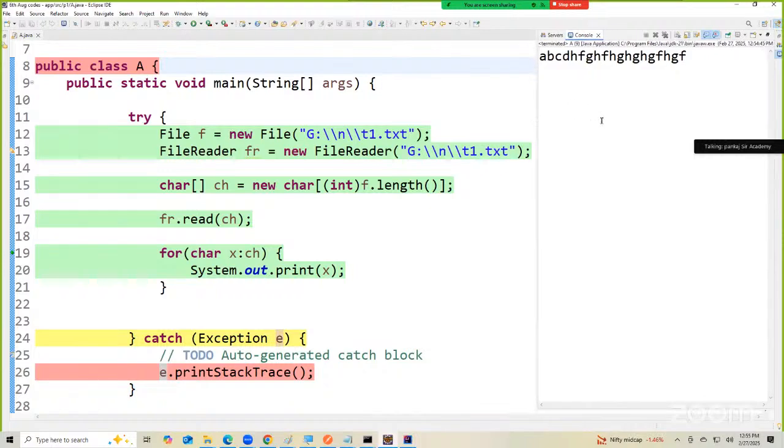Now we are going to continue further and look at the file writer concept. We will not see file reader. We are going to understand file writer. Is this clear? So let's begin with that now.